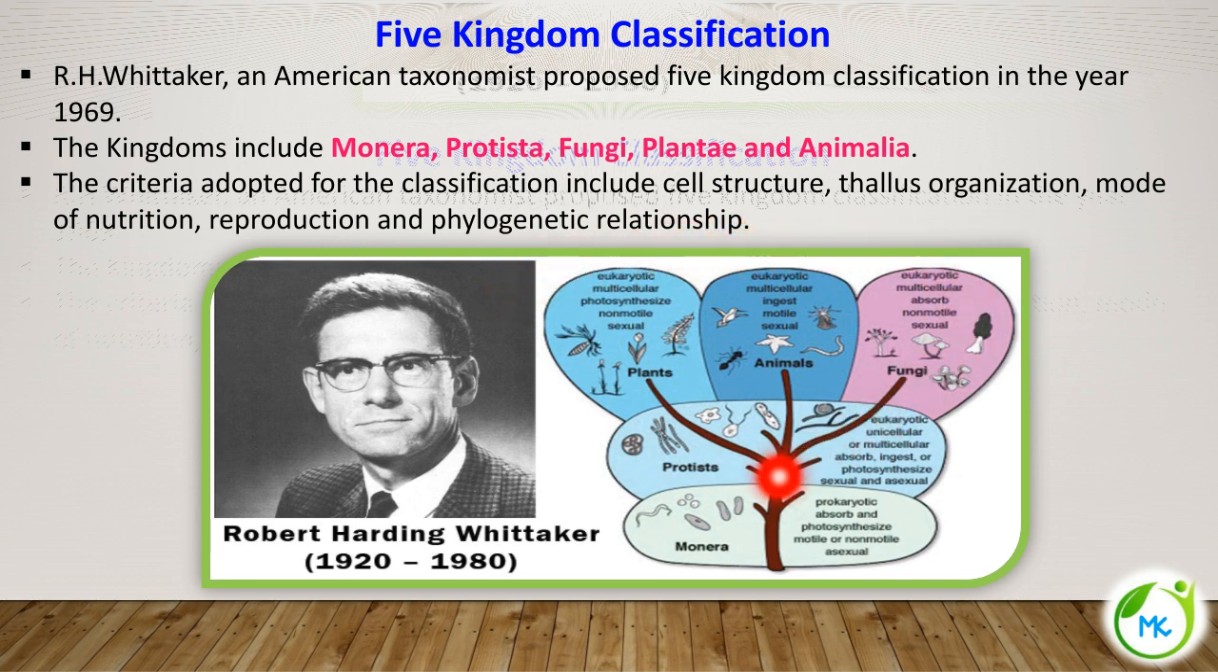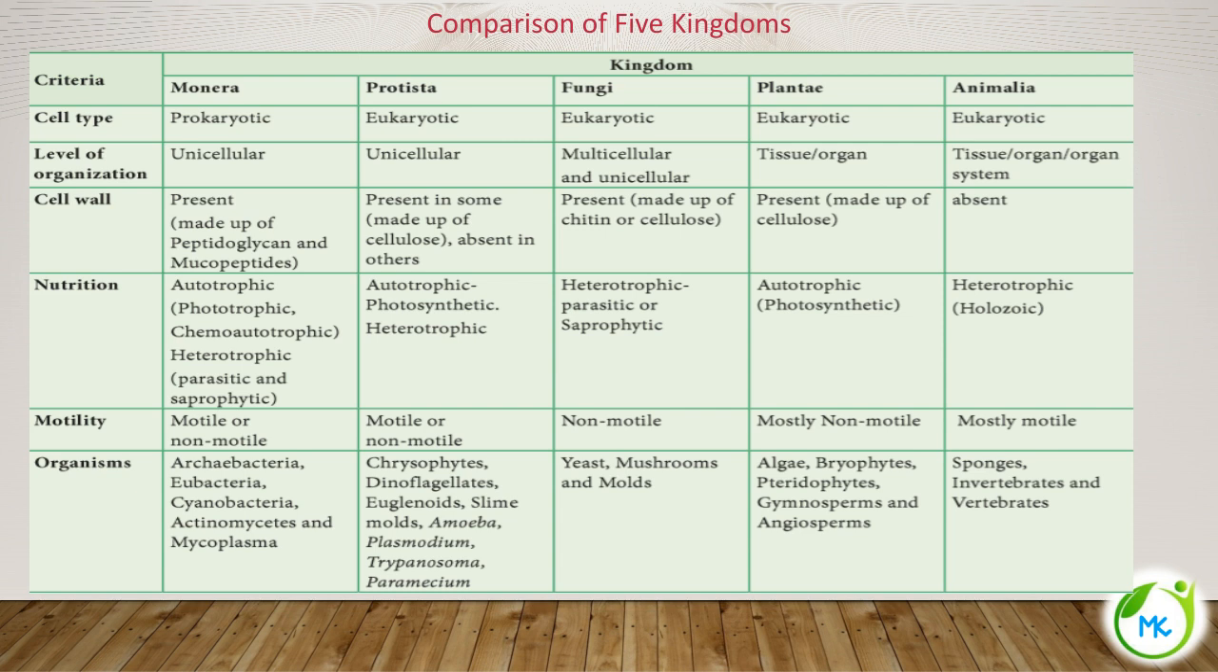So again you can see in the diagrammatic representation the five kingdoms: Monera, Protista, Fungi, Plantae, and Animalia. So this is the five kingdom classification. Here you can see the comparison of the five kingdoms. These are the criteria for classification, and these are the five kingdoms. So let's see the comparison of five kingdoms in detail.